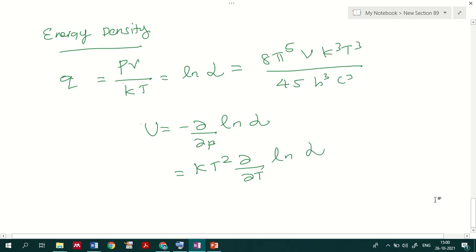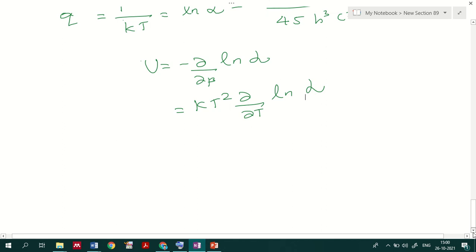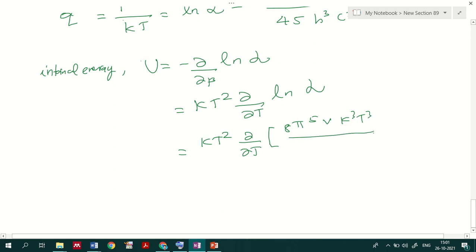So it is equivalent to taking the derivative with respect to temperature, and this is the internal energy. ln of grand partition function we have already obtained, so U equals kT² ∂/∂T of 8π⁵Vk³T³ divided by 45 h³c³.